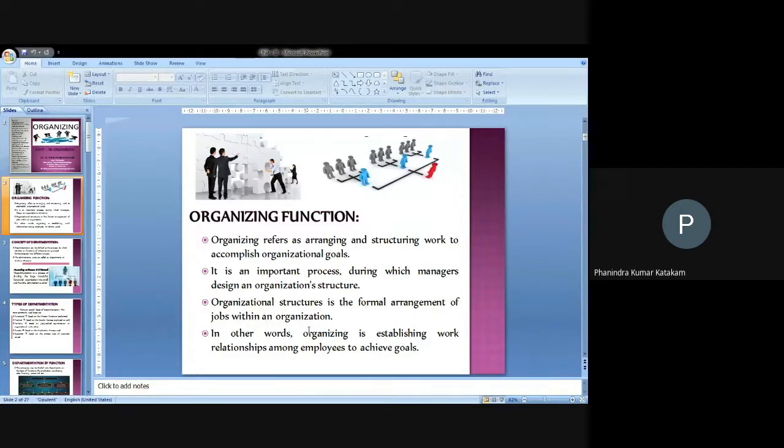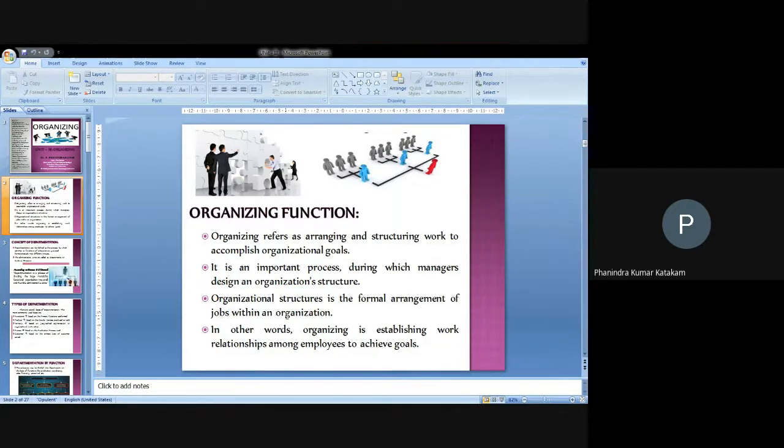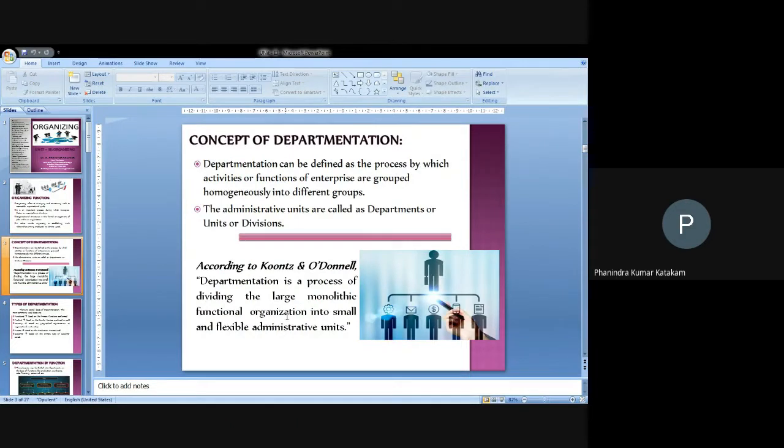We need to make arrangements of people, as well as materials, as well as all else in management and all these activities in a formal way, in order to make your organization work effectively. In other words, organizing is also establishing work relationships between employees in order to achieve the organizational goals. And the concept of departmentation, what is the need of dividing the people?